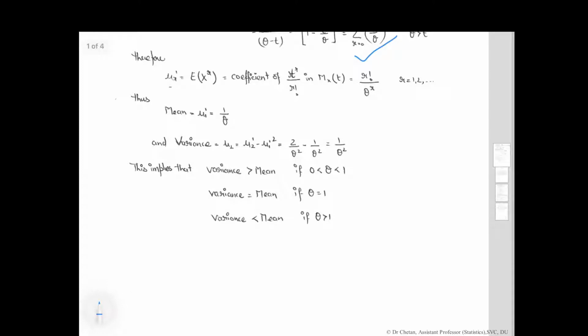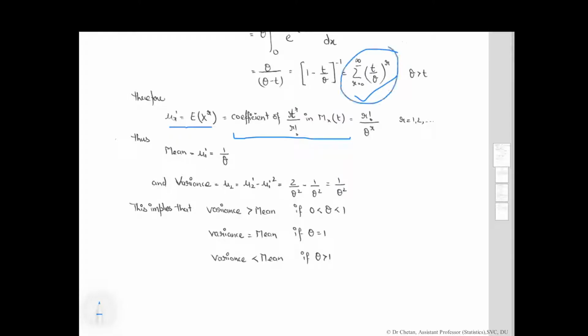Therefore, mu_r dash, which is the expected value of x raised to the power of r, is equal to the coefficient of t raised to the power of r upon r factorial in the moment generating function, which is equal to this quantity.